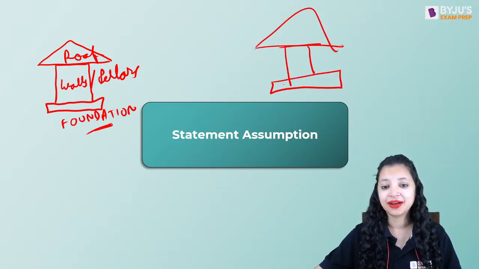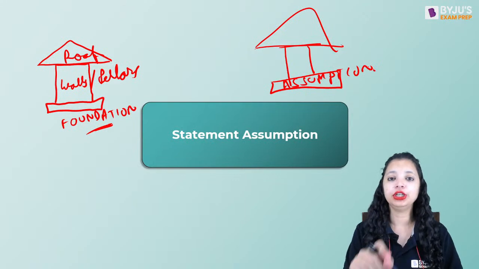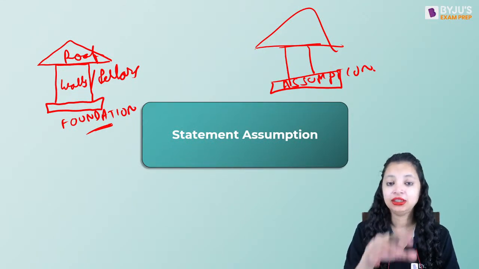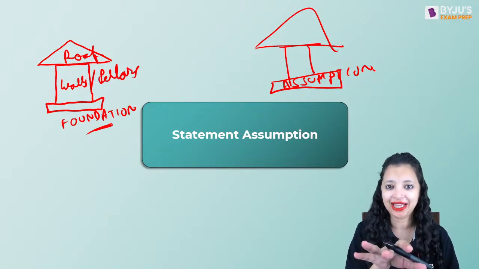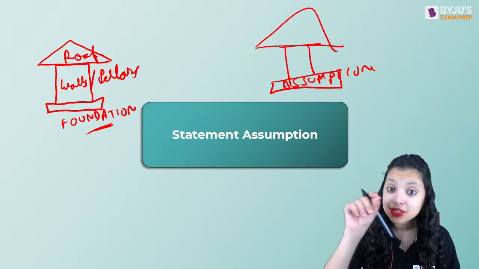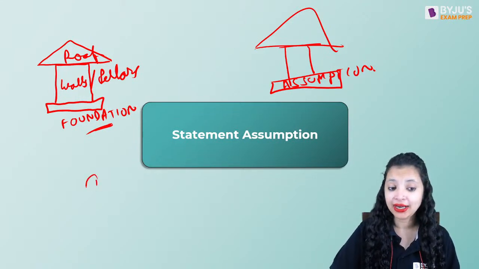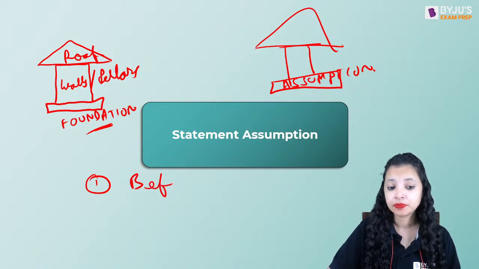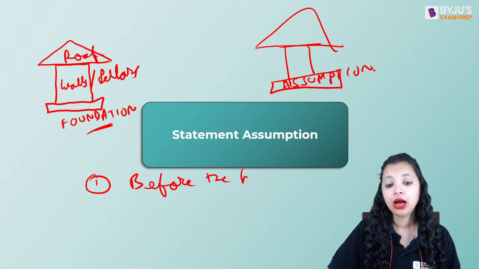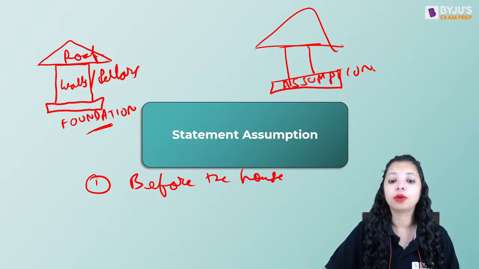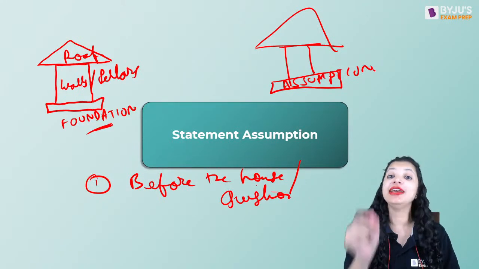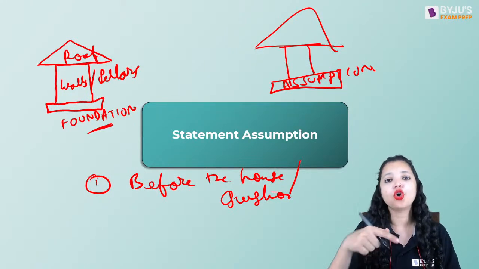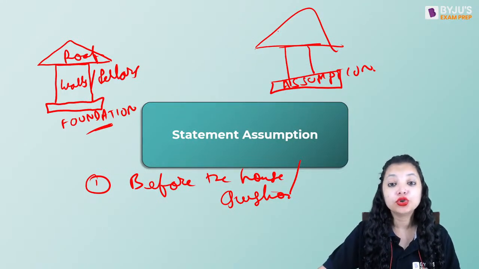our assumption. An assumption is basically something that forms the base of the question, but the question does not state that. It's hidden, and it is always made. I'll write a pointer. It's always made before the house is built, or before the question is given to you. Always before that. What you draw after it is your conclusion or your roof.